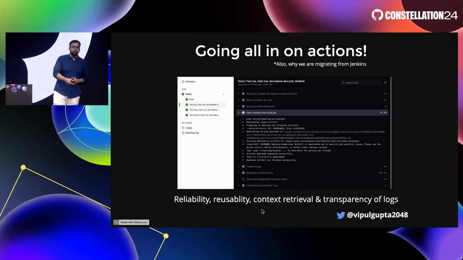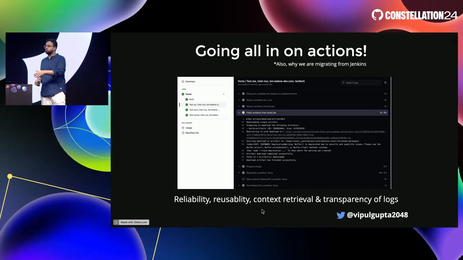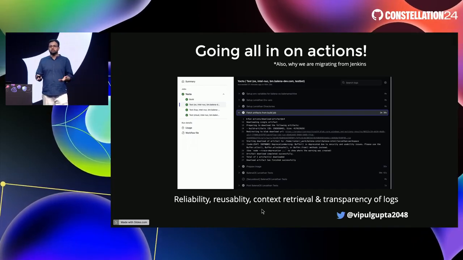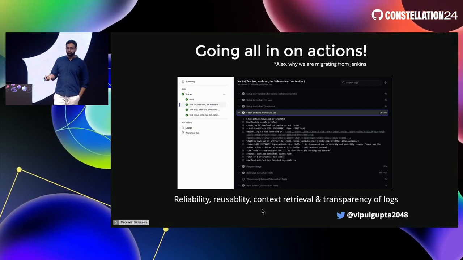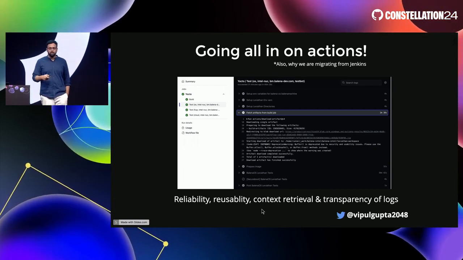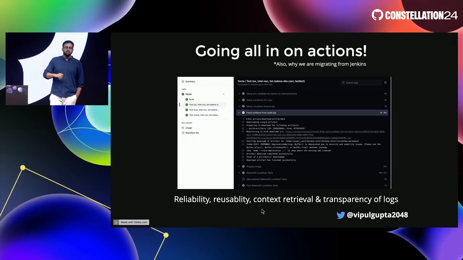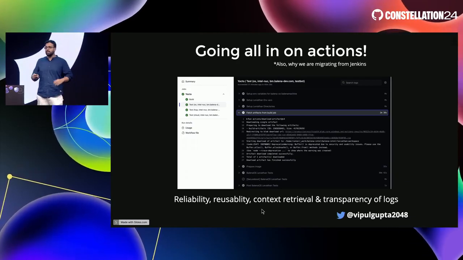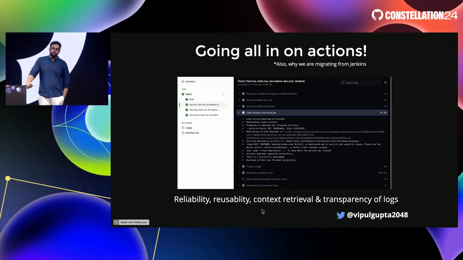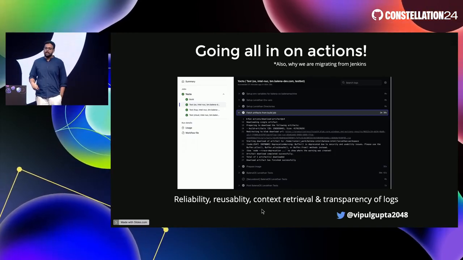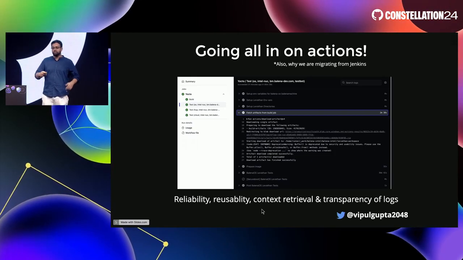So your community members or your partners or your customers can't actually see what's going on with your build. Why is the build failing? And that's what GitHub Actions give back to you. A lot of good logging, a lot of good UI explanation tips, context retrieval, transparent logs, and the ability to have, I think, 90 days, if I'm not wrong, for a log rotation period is very nice. And that way, GitHub helps quite well in terms of its competitors.